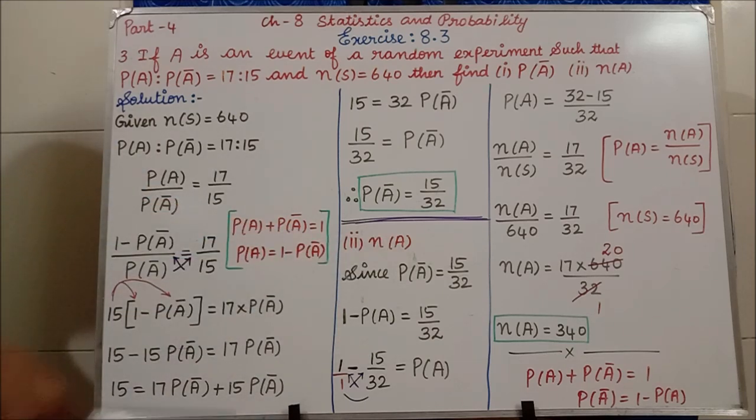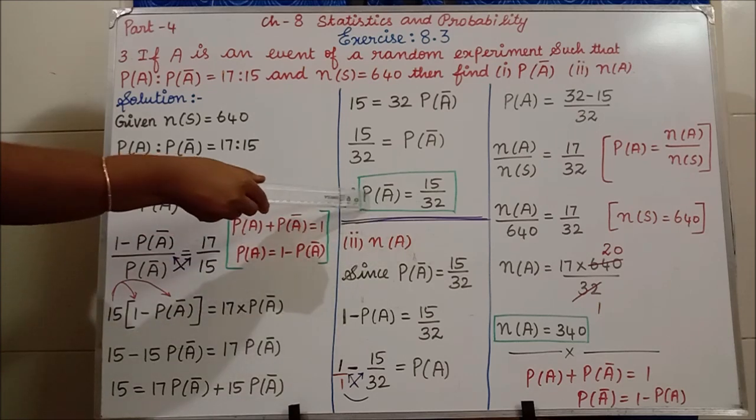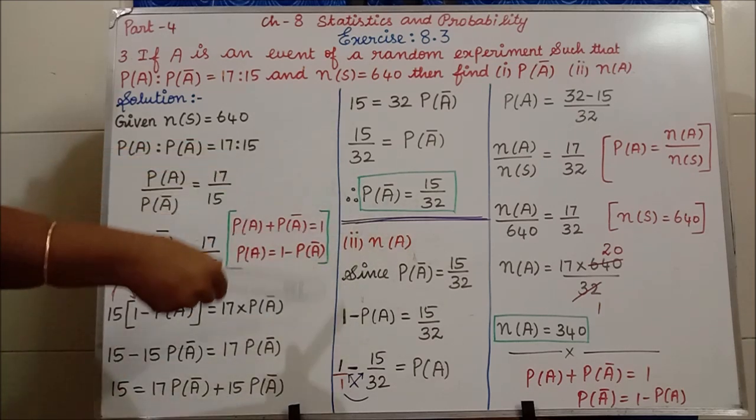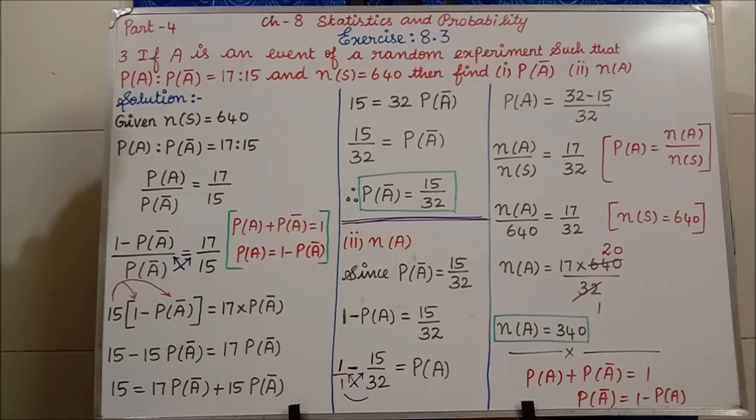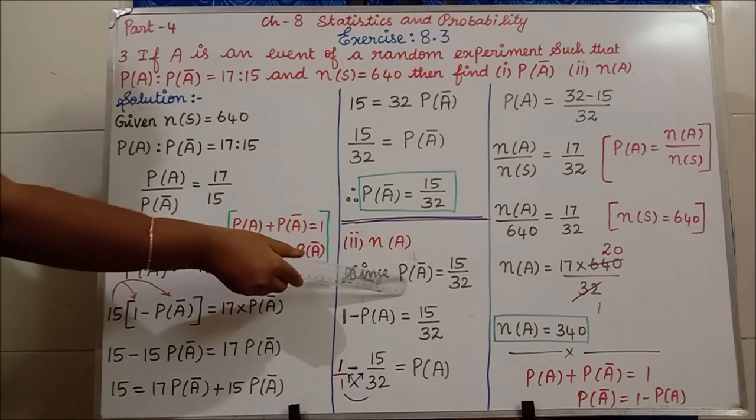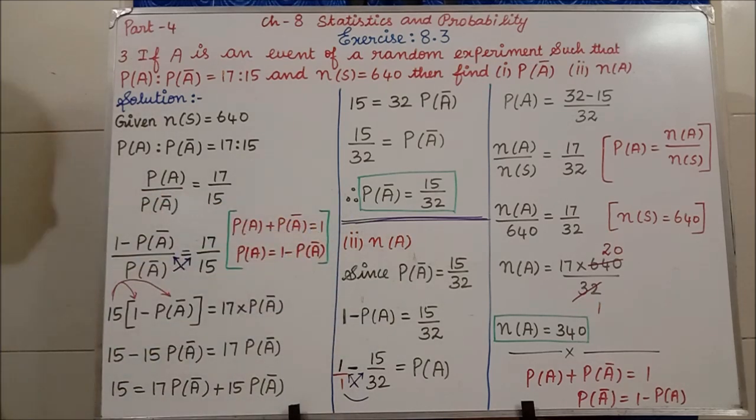Next we have to find n of A, and we are going to find it using this probability of A complement. See here, the probability of A complement is 15 divided by 32.